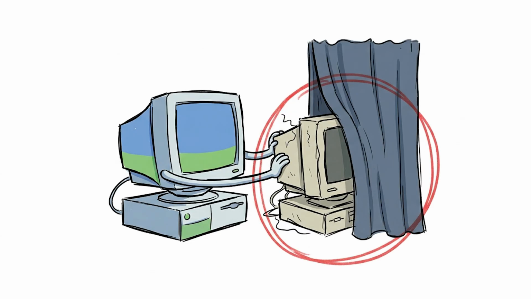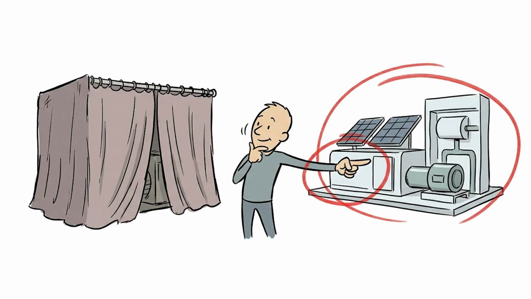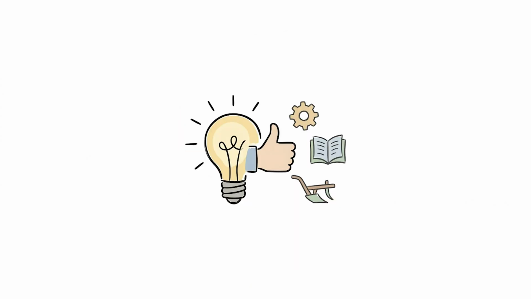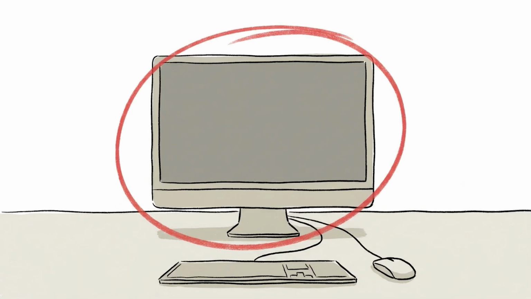A 150 MHz Pentium and 32 megabytes of RAM met the minimum spec, but no amount of RAM could fix the instability. ME retailed at $109. It is widely considered the worst consumer Windows release in history. Windows XP arrived just 1 year later and effectively pretended ME had never happened, which was probably the right call.